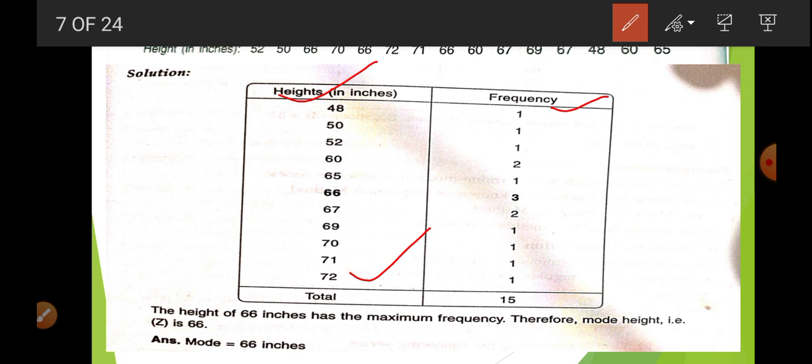Okay, so we can see that 6 is the number that occurs 3 times, 66 occurs 2 times, 67 occurs 2 times, and the others are repeated only 1 time. So in this way, 66 inch is the mode.